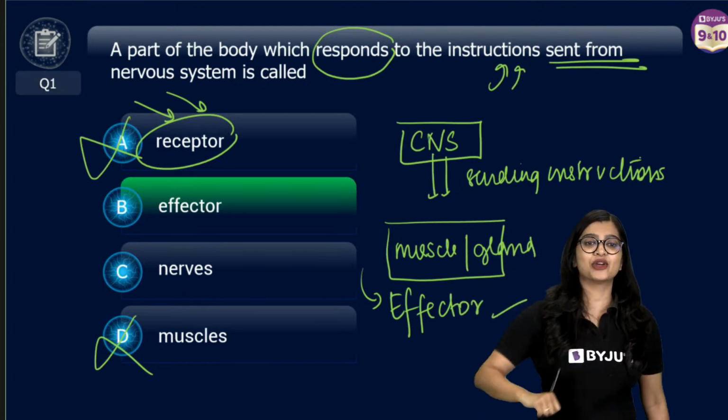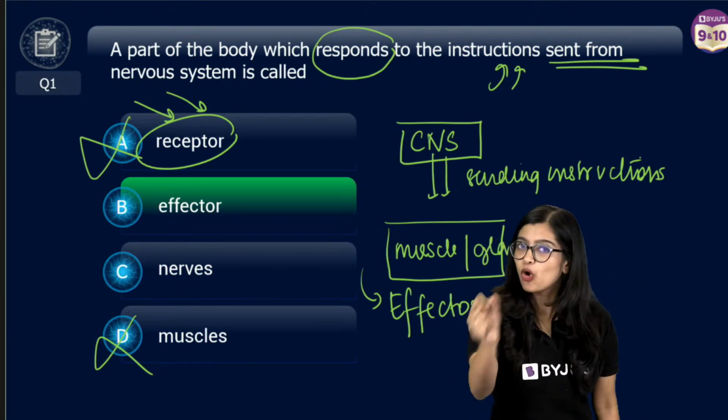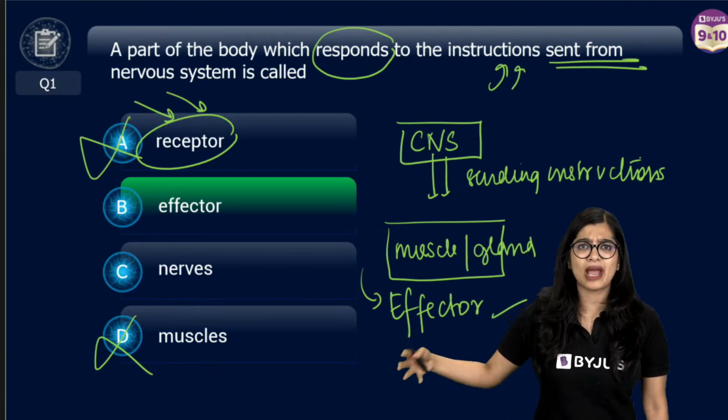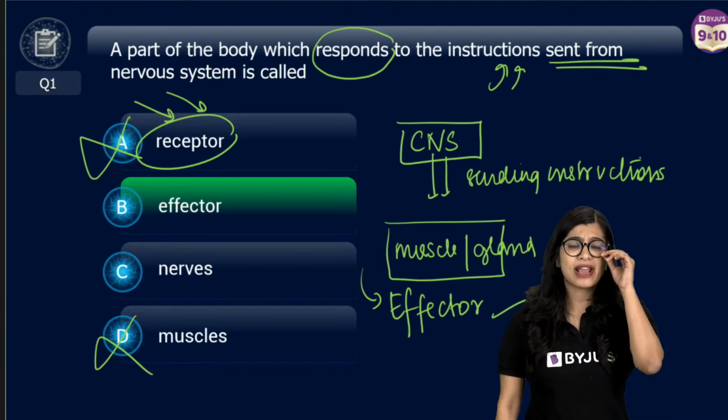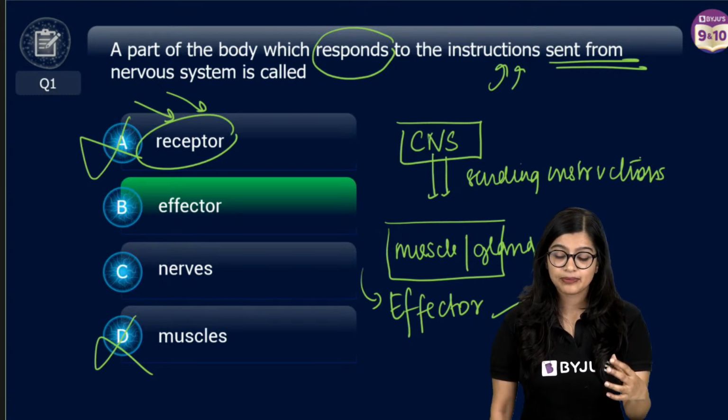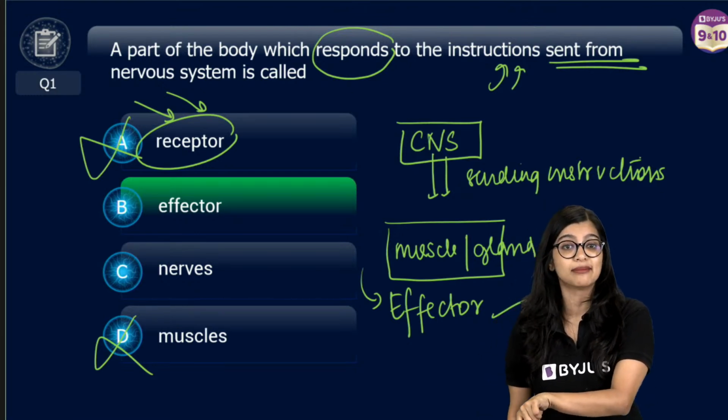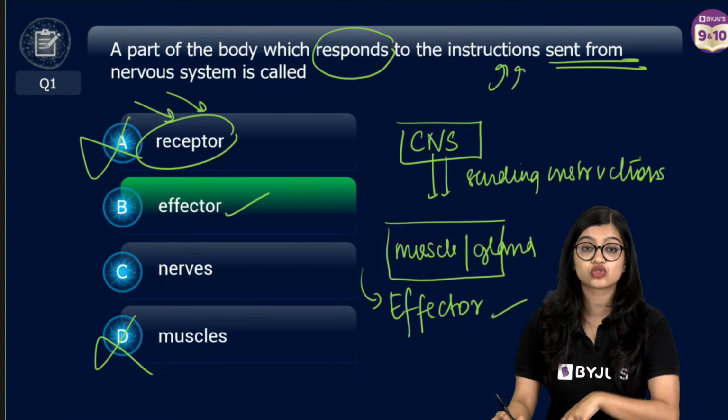I like the fact that you asked me this question, Akshara. It could be D, but why not D? Why can't it be muscles? Because an effector is not just a muscle. An effector is also muscle